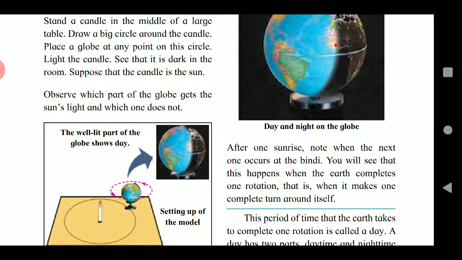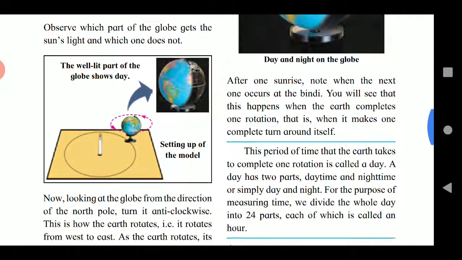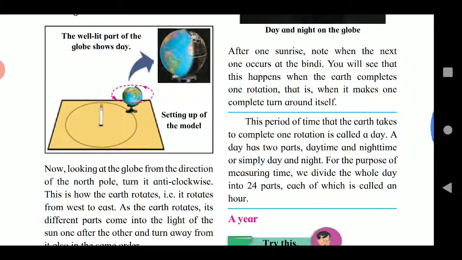Now, looking at the globe from the direction of the North Pole, turn it anti-clockwise. Anti-clockwise means what? Opposite direction of a clock. This is how the earth rotates. That is, it rotates from west to east. Our earth rotates from west to east.